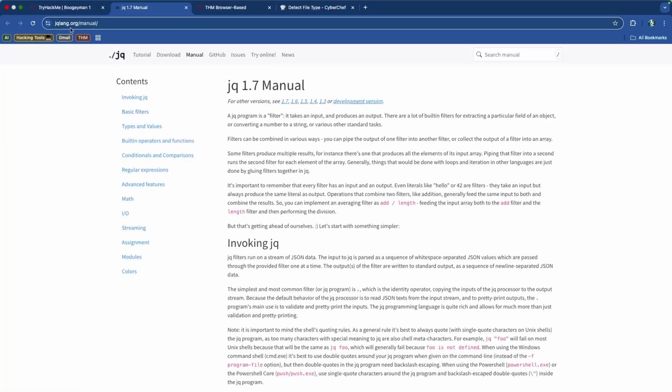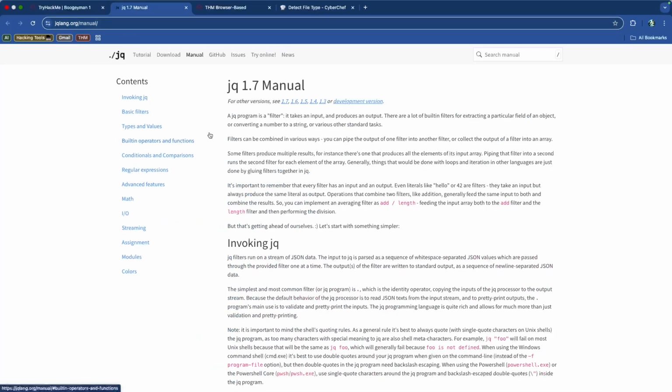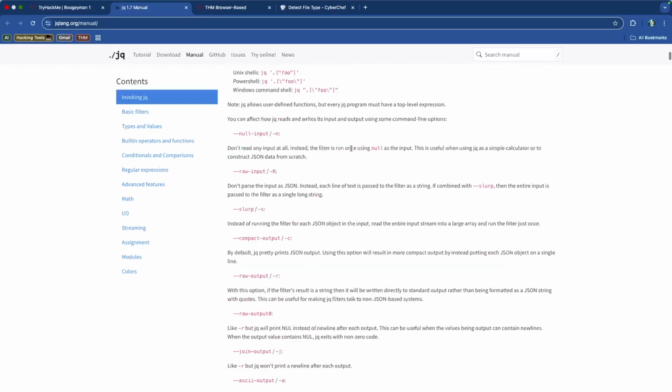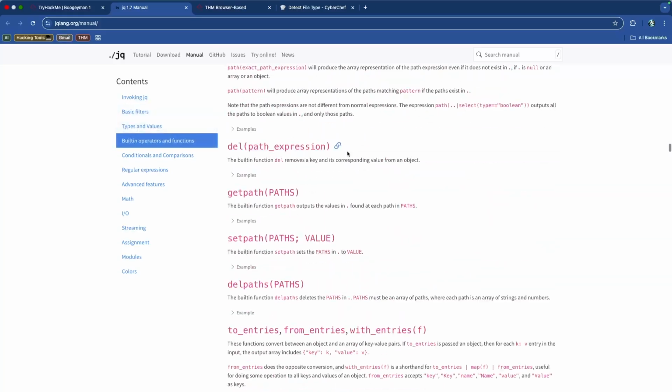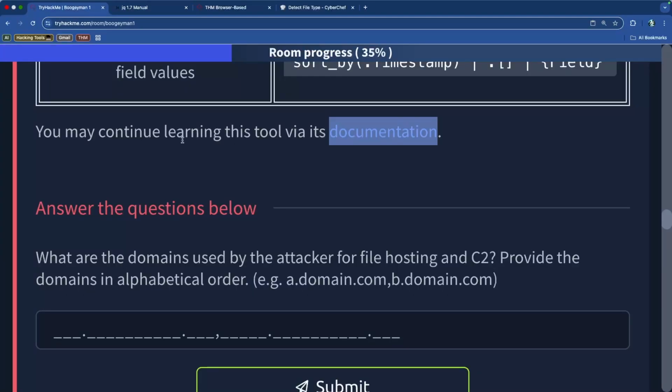It gets forwarded to the jqlang.org website, but originally it started as a GitHub domain, and then it just forwarded us here. So we have the manual and the various commands that you can run, and you can navigate through the table of contents on the left hand side. So I will keep that open just in case. We'll move it towards the back.